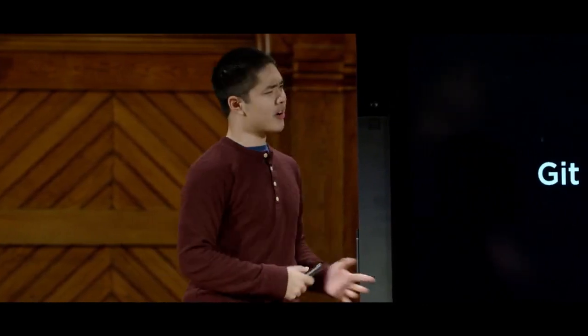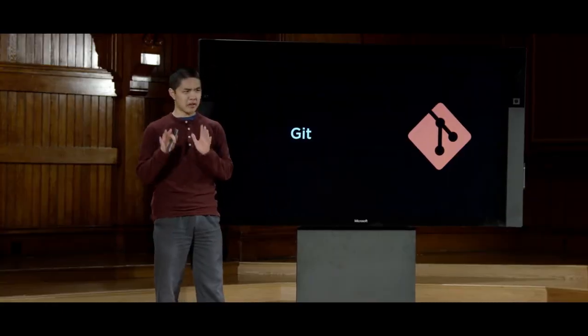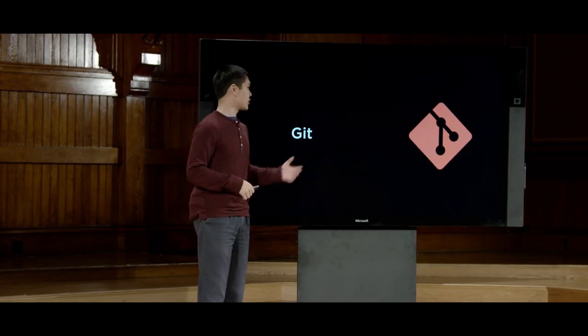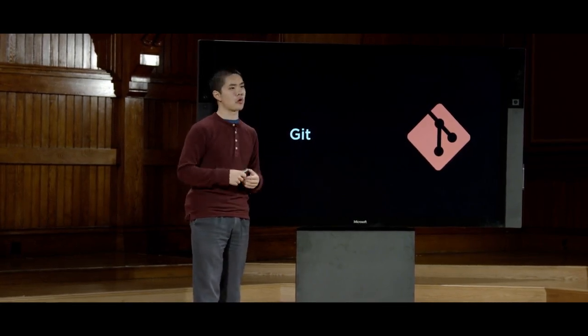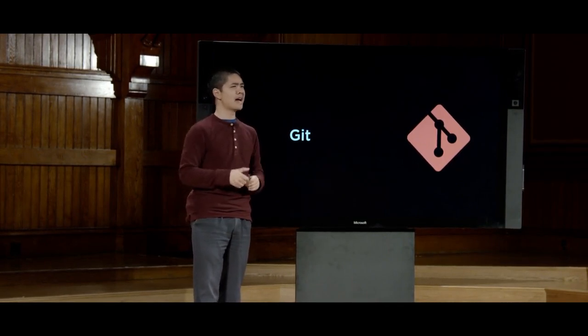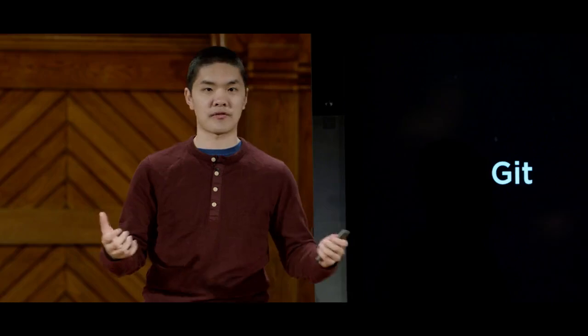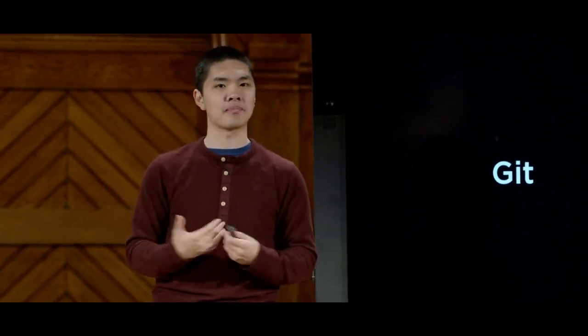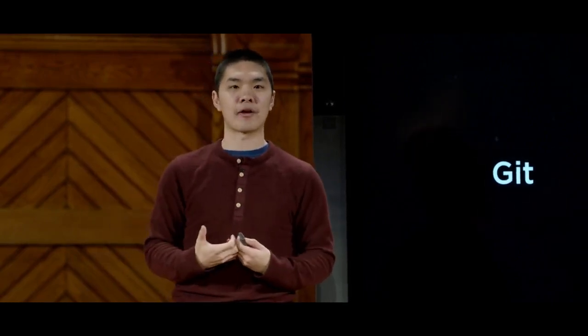After that, we'll turn our attention to Git, a tool not specific to web programming per se, but that we can use in order to version control our programs, to keep track of the different changes we make to our web programs, and to allow us to be able to work on various different parts of the web application at the same time before merging those pieces back together.